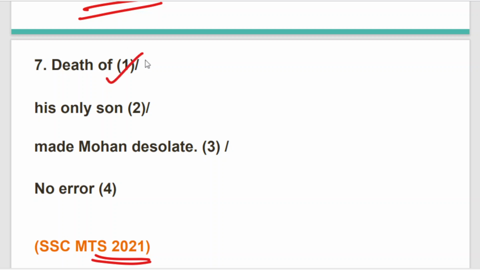Now let me tell you how. Here it has been described for which reason Mohan is sad. Death made Mohan desolate. Mohan is a person, Mohan is a proper noun. Before jumping into the next logic, can you see how much individual grammatical chapters are interrelated with each other?